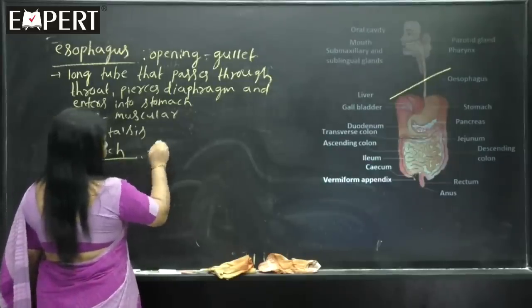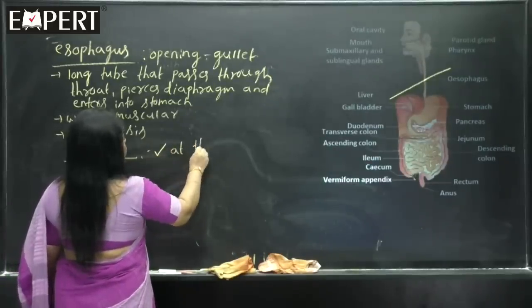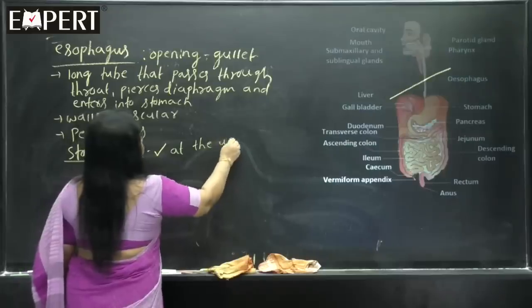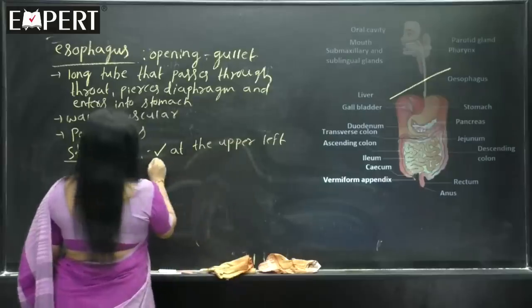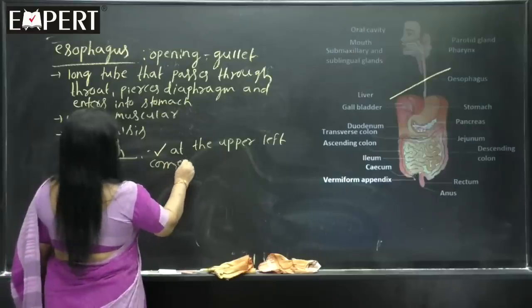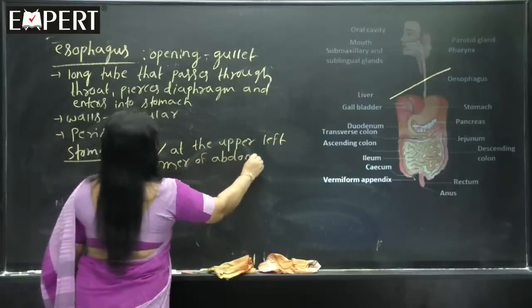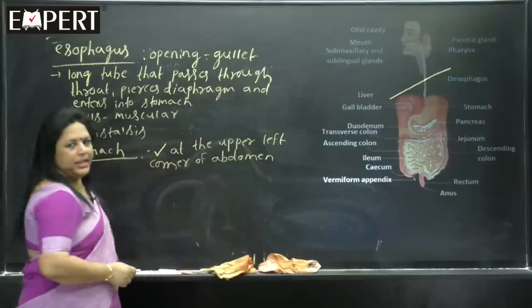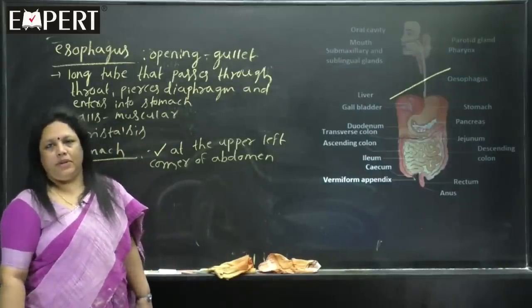Present at the upper left corner. See, left side only stomach, upper left corner of abdomen, exactly here, upper left corner of the abdomen.